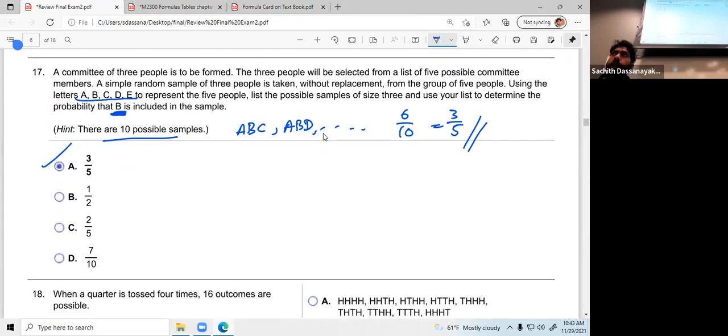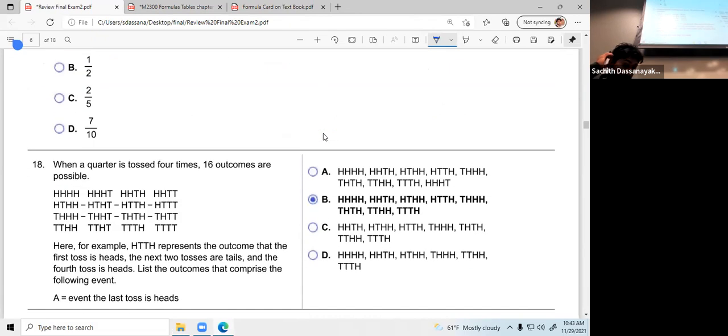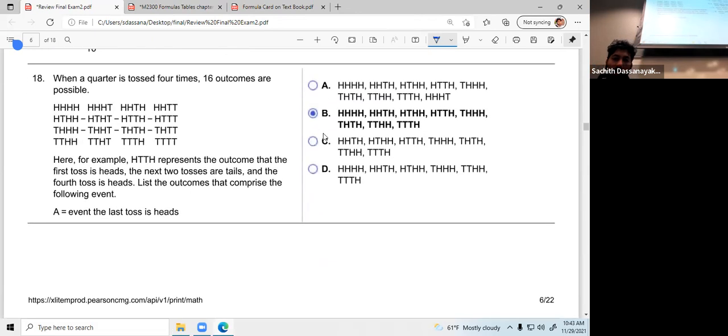Yeah. These are counting. So chapter 3. All the possibilities are given. There are 16 outcomes when you flip the coin 4 times, or you flip 4 coins at the same time. Doesn't matter. Situation is same. So you need to find this event. What are the possibilities based on this event?